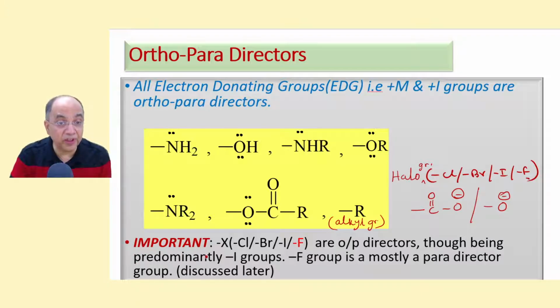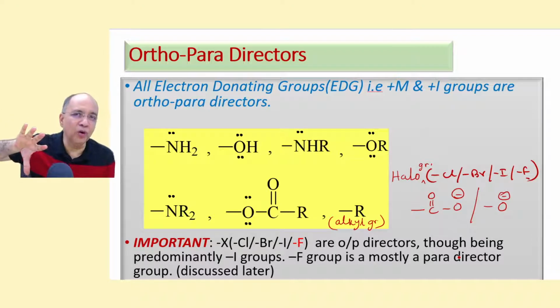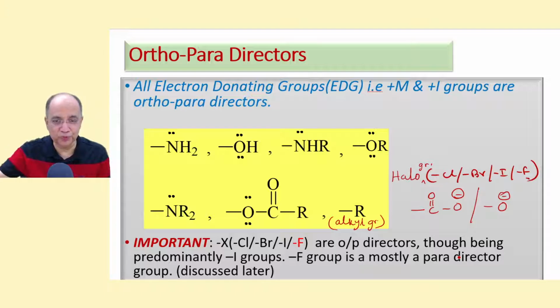This thing is very important. Halo groups, fluoro, chloro, bromo, iodo, are ortho-para directors because they carry a lone pair with them, at least one lone pair, there are 3 lone pairs. They are ortho-para directors, although they exert a predominant minus I effect. The plus M effect is less pronounced than minus I effect for these groups, and they are therefore deactivators. We will discuss later.